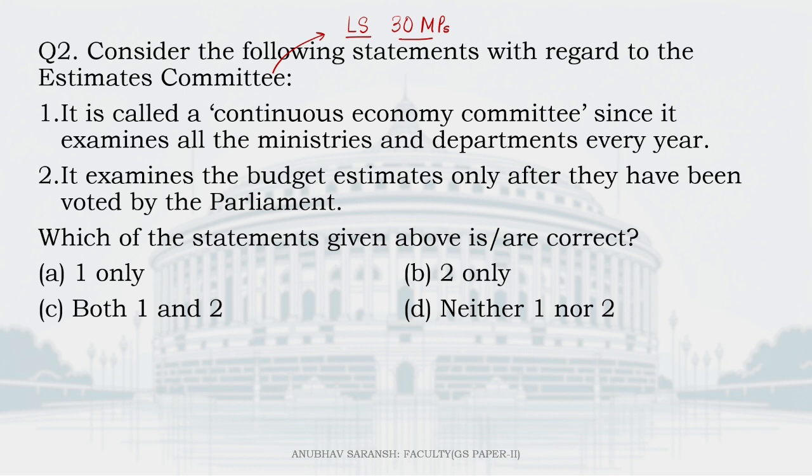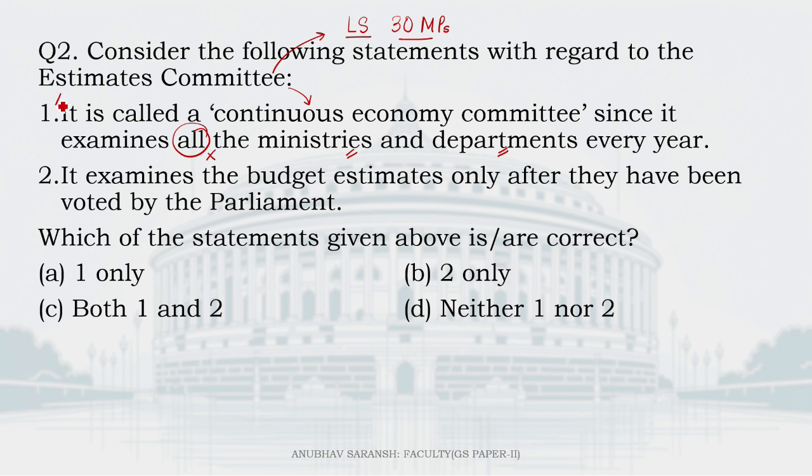Now it is true that the Estimates Committee is known as the continuous economy committee. But why? Not because it examines all the ministries. Anyway, the Estimates Committee is not able to examine all the ministries. It can only examine around 10 to 12 ministries every year. It is called continuous economy committee because it prepares reports throughout the year on what decisions, what steps can be taken by various ministries, various departments to rationalize their expenditure, to prevent wasteful expenditure. So that's the reason why it is called a continuous economy committee.